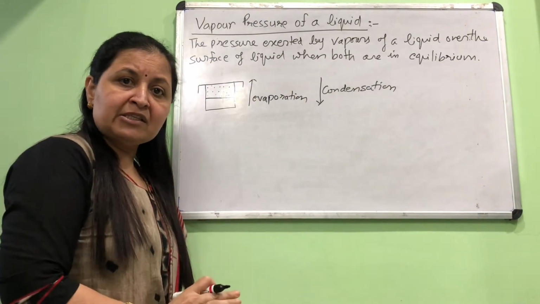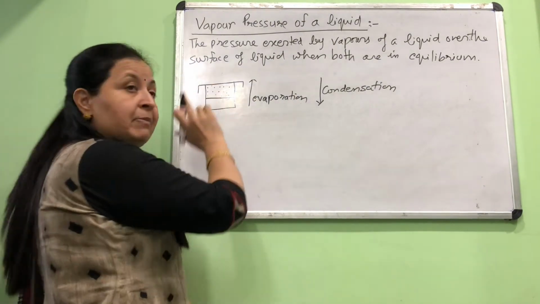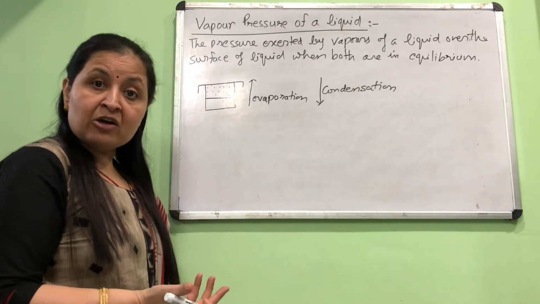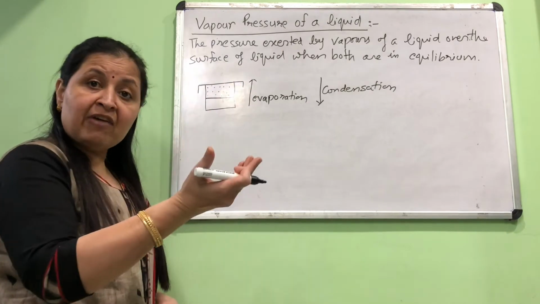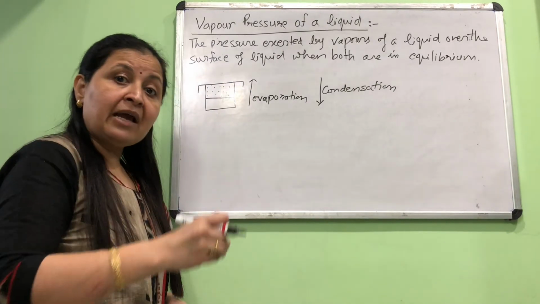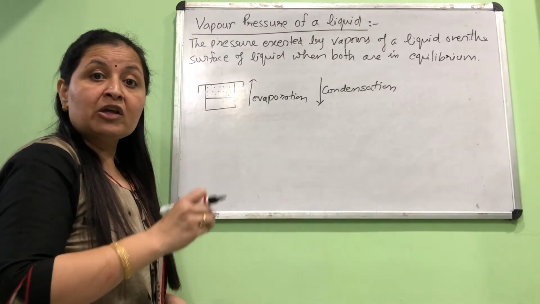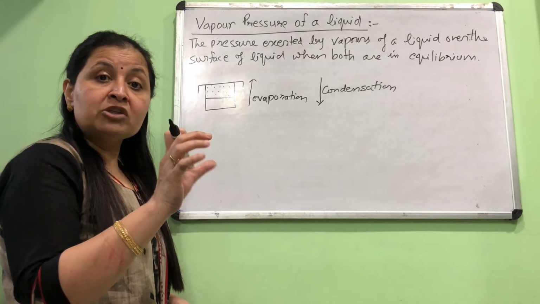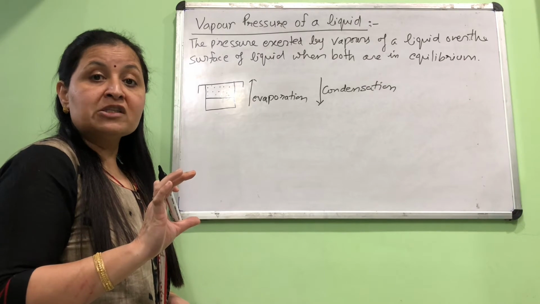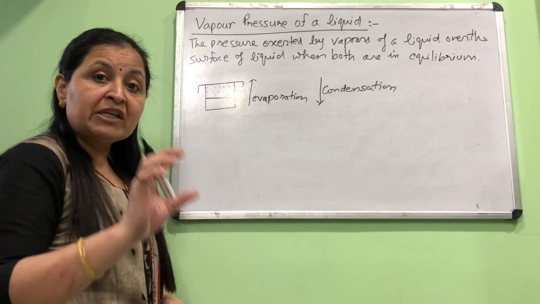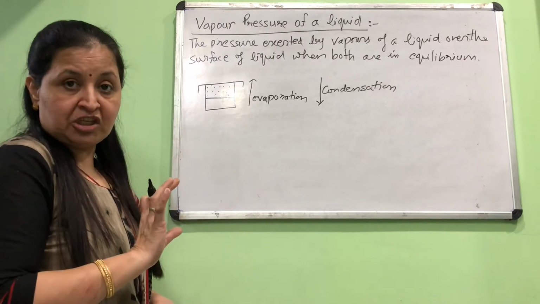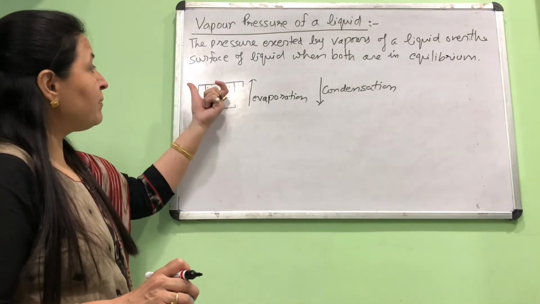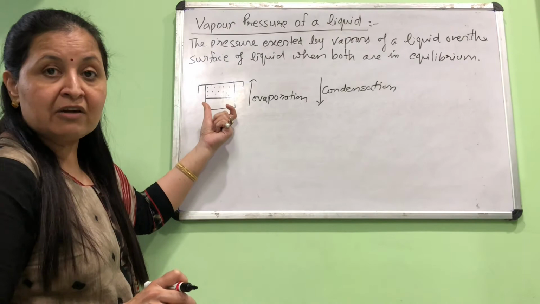Once equilibrium is established, the amount of vapor will not change. The amount of liquid will also not change, because if some molecules are evaporating, an equal number of molecules will condense at the same time. Once this situation has been reached, the collection of vapors will exert some pressure on the surface of the liquid.